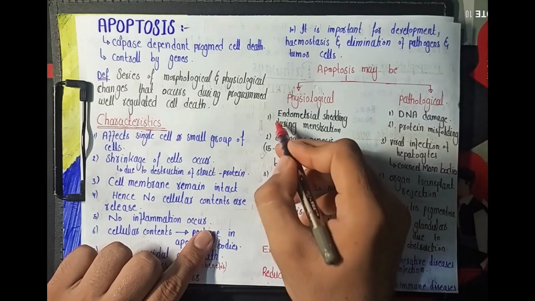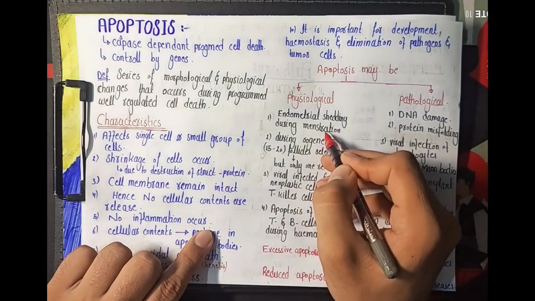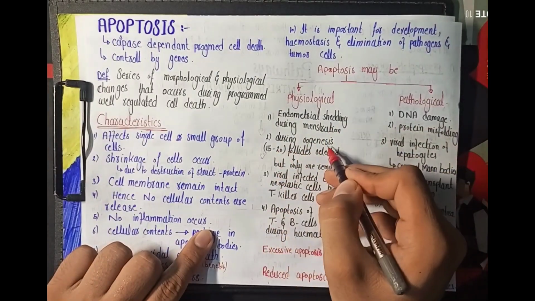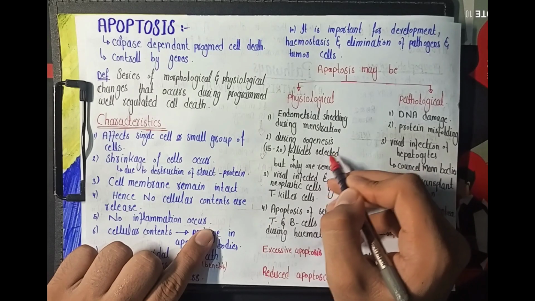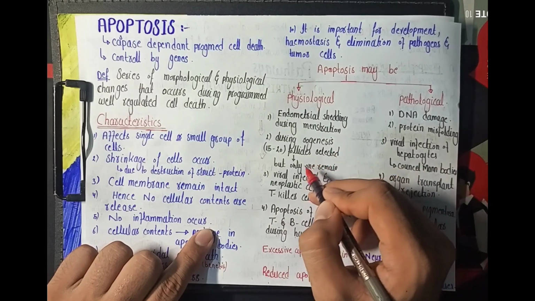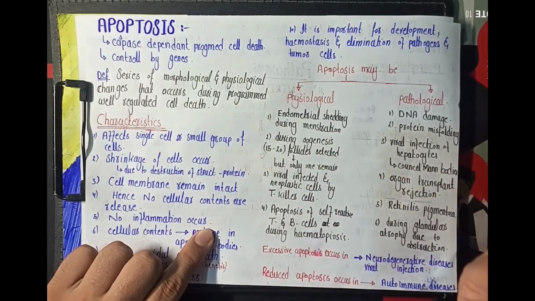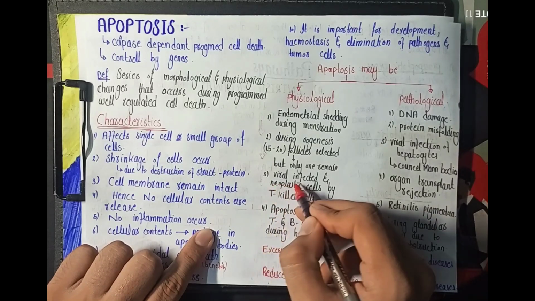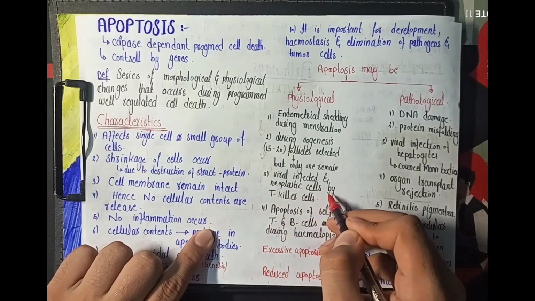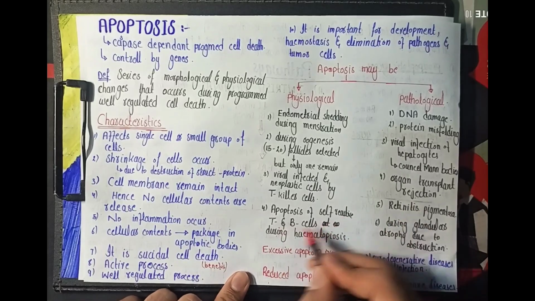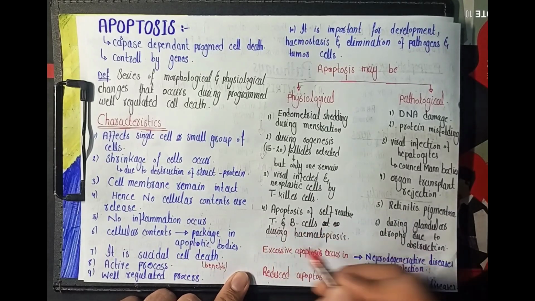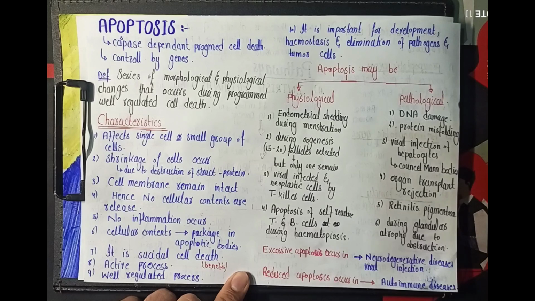Physiological examples include the endometrial shedding of the cells that occurs during the menstrual cycle, or during oogenesis. Around 15 to 20 follicles are selected, but all the follicles undergo apoptosis and only one follicle remains and becomes mature. इसी तरह there is apoptosis of the virally infected and the neoplastic cells by the T killer cells. There is apoptosis of the self-reactive T or the B cells during the normal hematopoiesis.